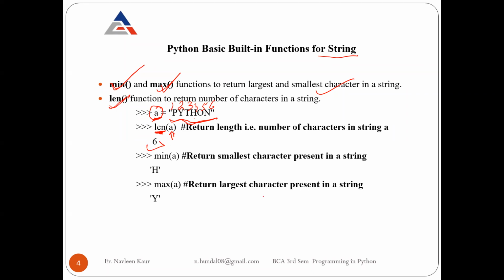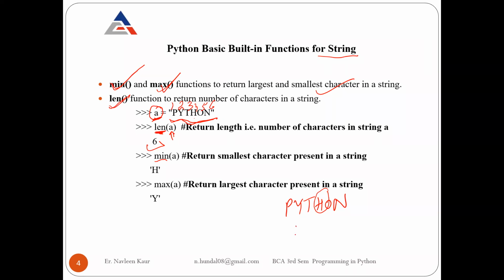Okay. Similarly, we are applying min on A. So minimum out of A means which is the minimum character. So what do we mean by minimum? For this string, the minimum character it is showing is H. Why is it showing H?